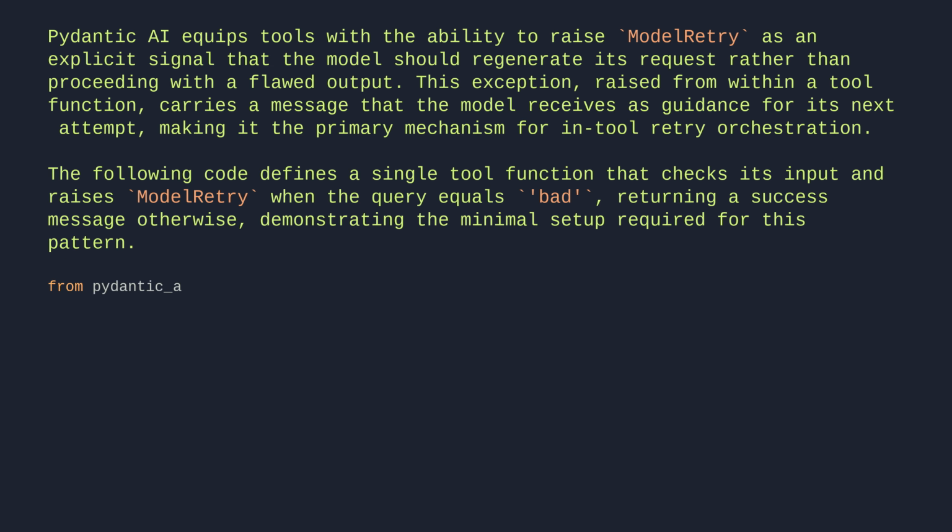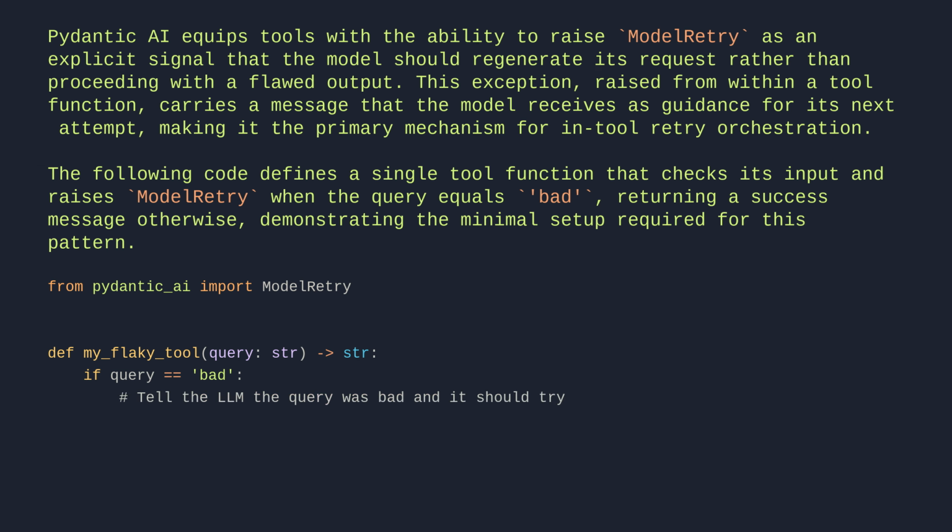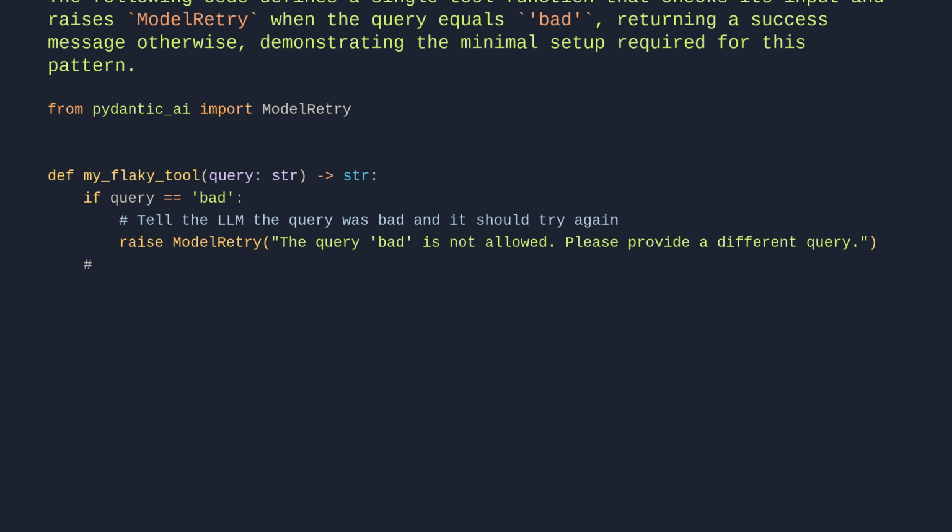from pydantic_ai import ModelRetry. def my_flaky_tool(query: str): # If query equals bad, tell the LLM the query was bad, and it should try again. if query == 'bad': raise ModelRetry('The query bad is not allowed. Please provide a different query.') # Process query. return 'success'